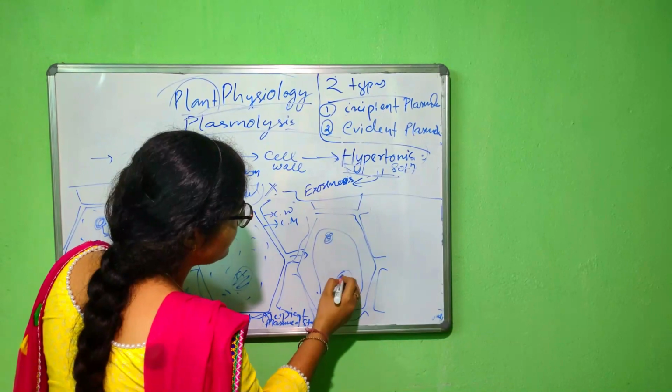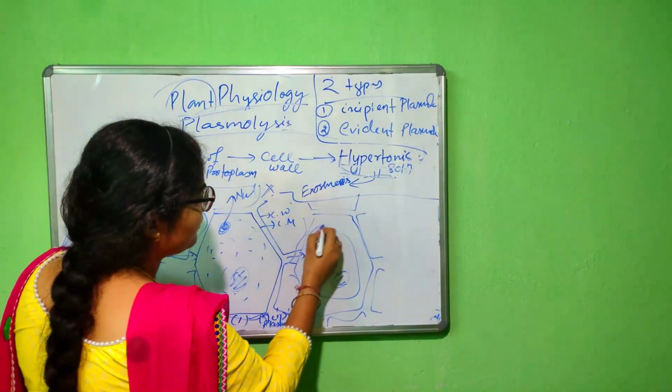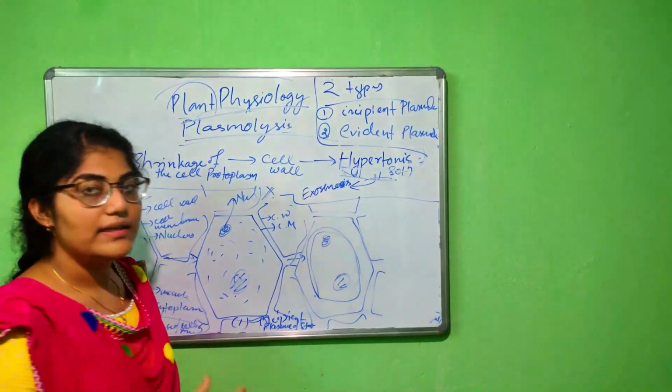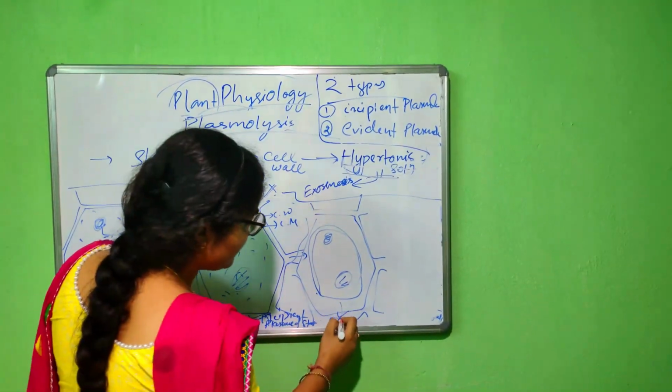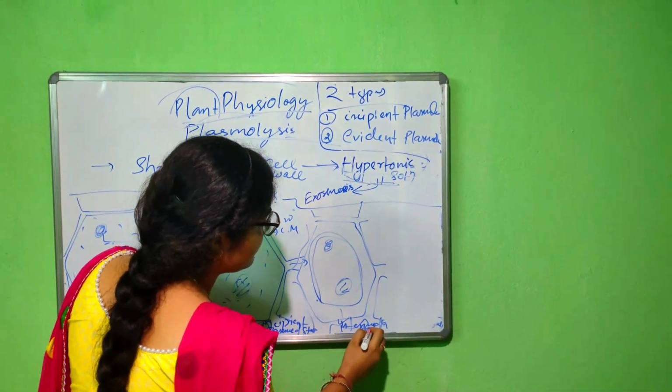This is the nucleus, this is the vacuolar part, but here the cell protoplasm starts to become spherical in shape. This is the intermediate stage.